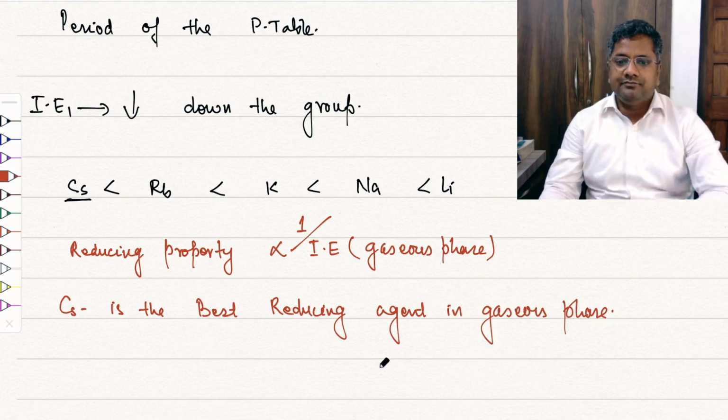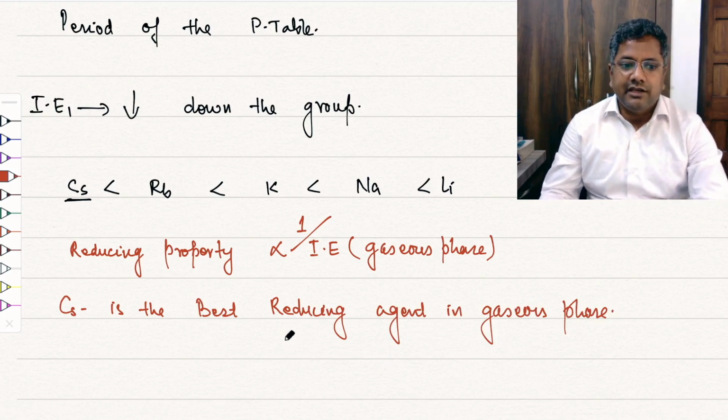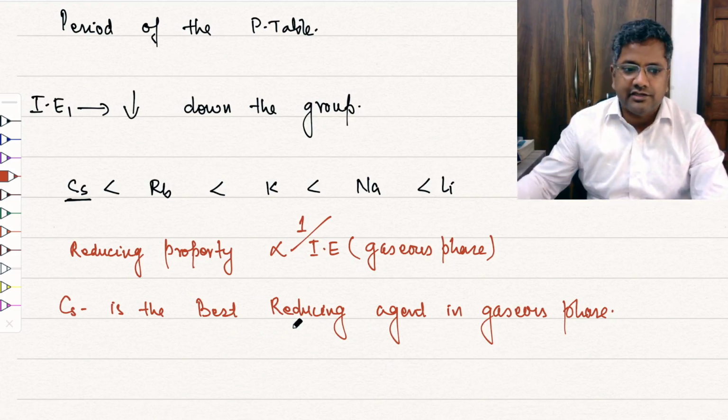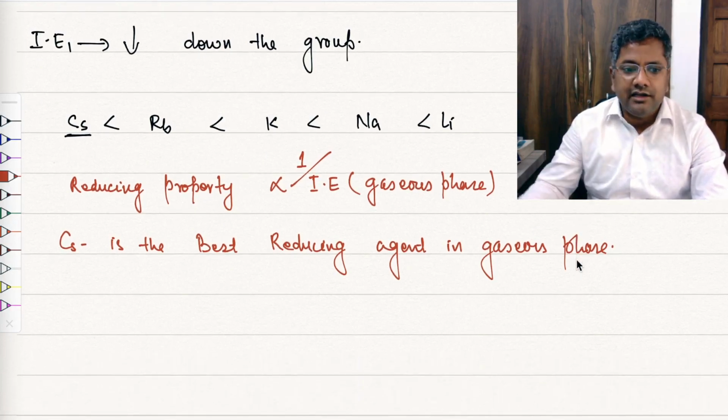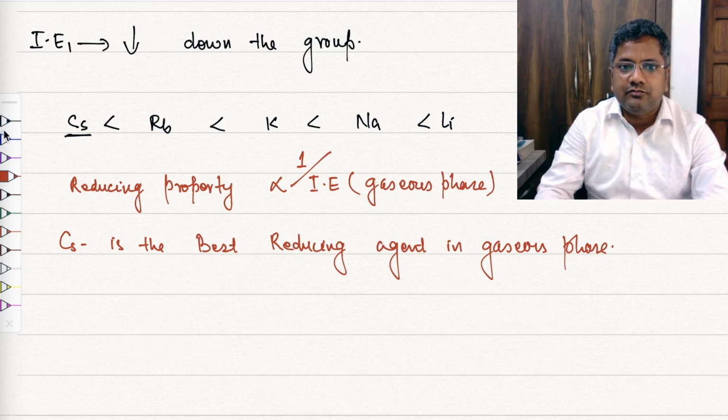Okay, good. So in this way we can explain the ionization energy. Now see the melting and boiling point. The general trend is that it decreases down the group.